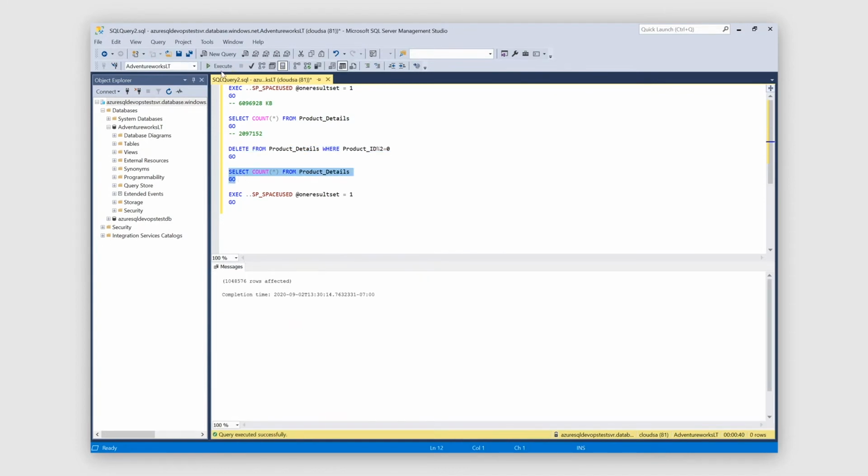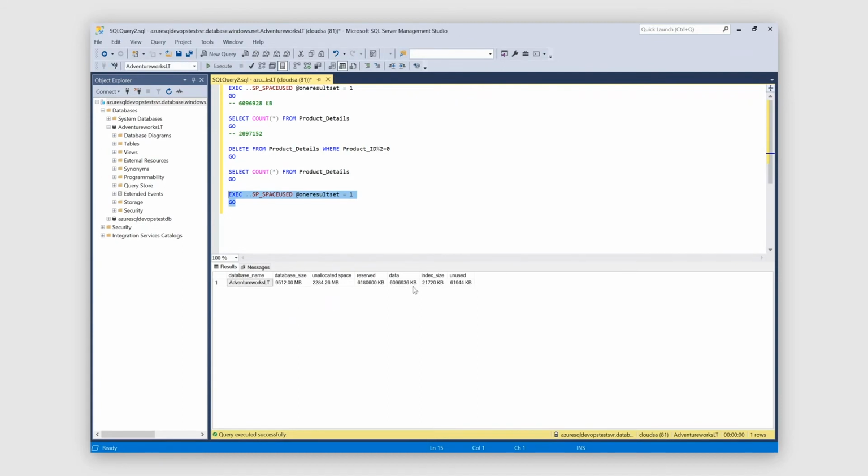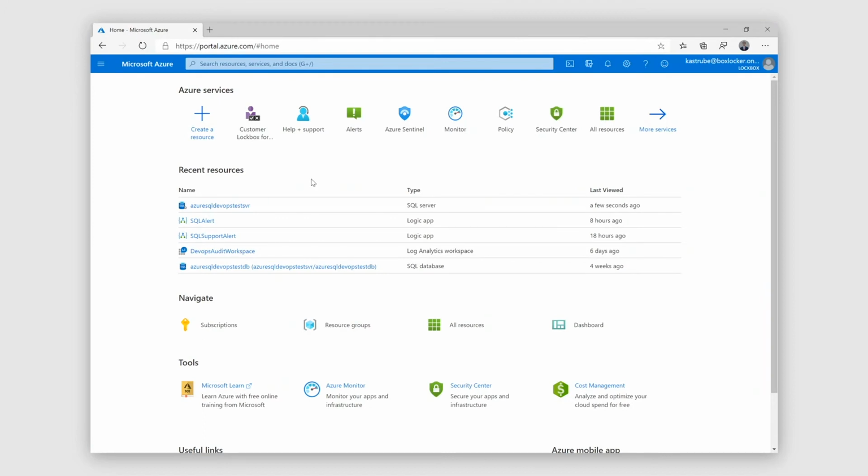So the query is completed, and we're going to take a look at the number of rows we have now. And you can see that we cut the number of rows in half. And let's go check and see if we reduce space. And then here's the surprise. We realize the query didn't do what we expected. We're still taking the same amount of space up as we had at the beginning, as you can see. So at this point, I'm going to switch over to the Azure portal and engage customer support to help me with this issue. So now we're in the Azure portal.